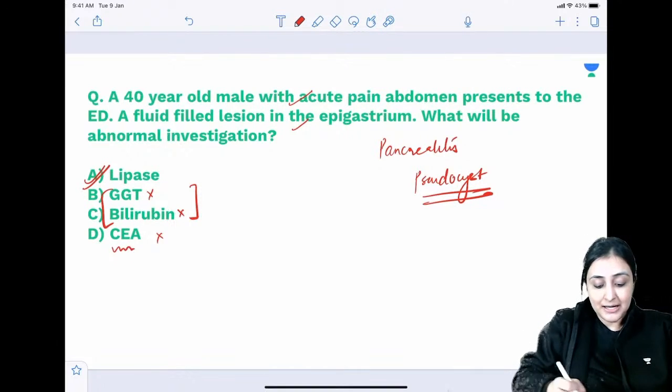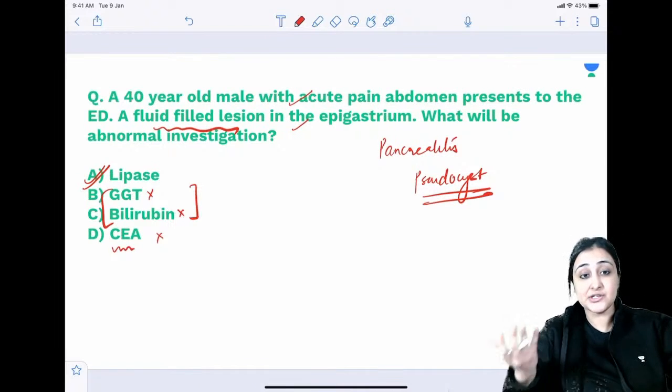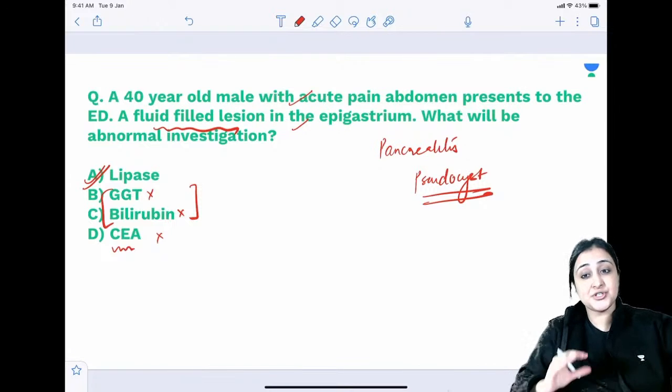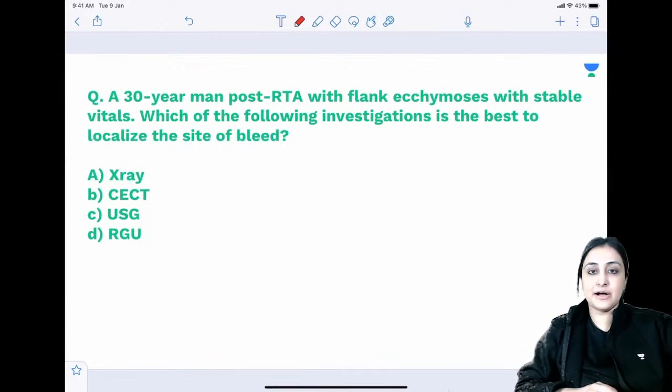CA is a tumor marker. Usually a fluid-filled lesion will not be tumorous. A cystic lesion is not tumorous. You can rule it out. So exam में नहीं आता, see options, where they are pointing towards, and that will give you a good clue, all right? So this we have to learn, how to approach questions we do not know.